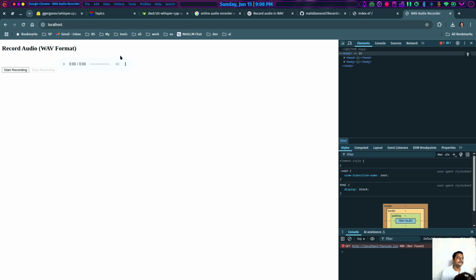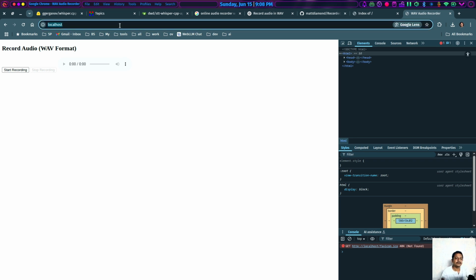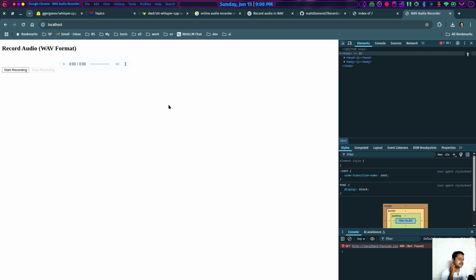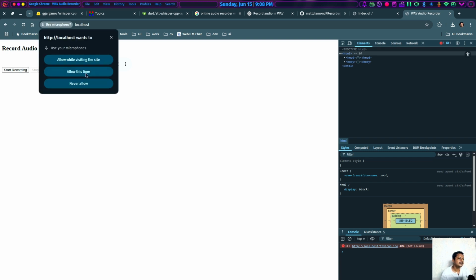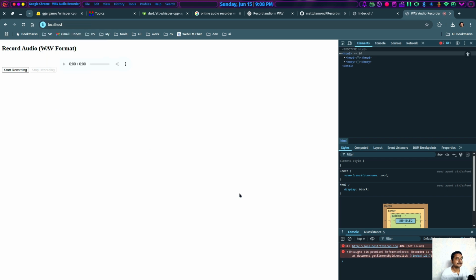So let's remove 80, because if you don't provide any port, by default HTTP goes to port number 80 and HTTPS goes to port number 443. So right now localhost is enough to access this local site. Now try recording this. Still it is not running and I see there is an issue.